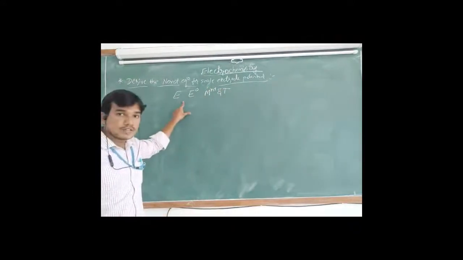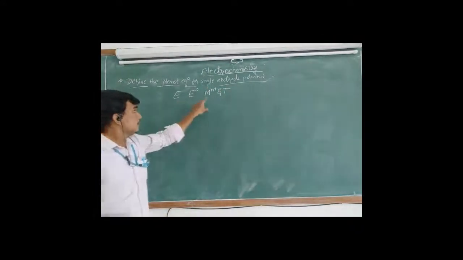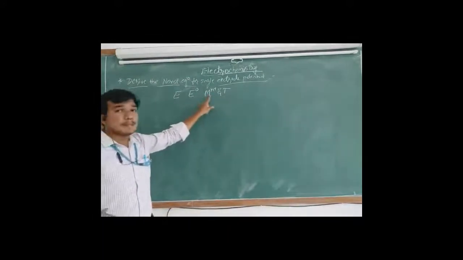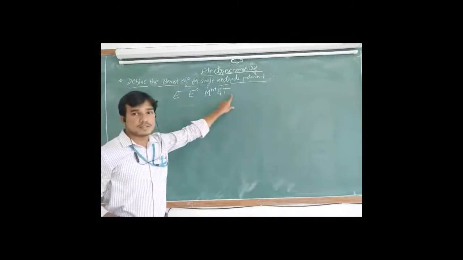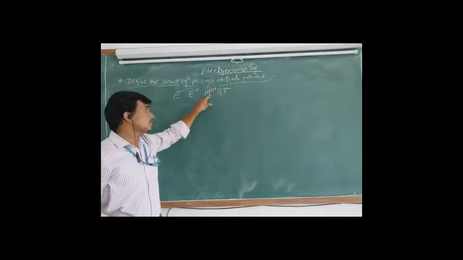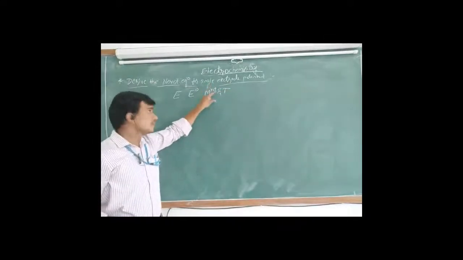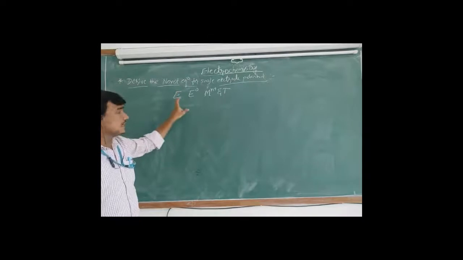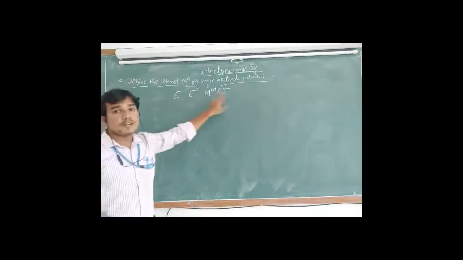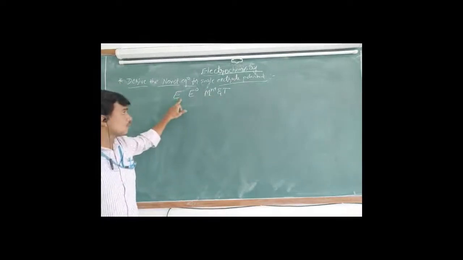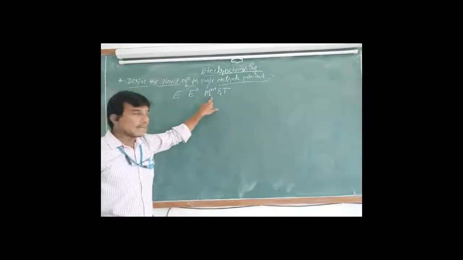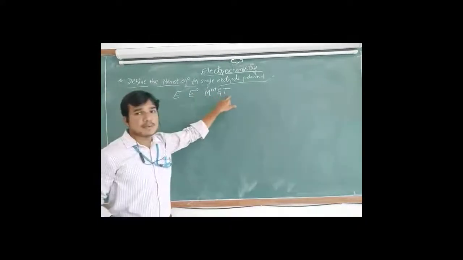If temperature increases or metal ion concentration increases, the electrode potential also increases. So it is the relationship between four terms: electrode potential, standard electrode potential, metal ion concentration and temperature.